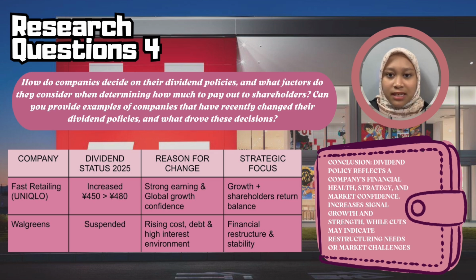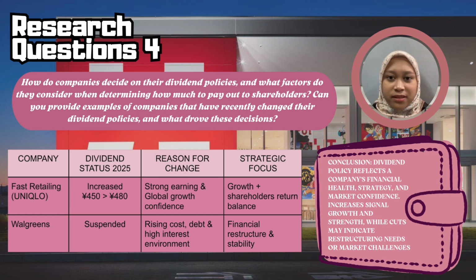We chose case studies for Fast Retailing and Walgreens. I will be presenting how Fast Retailing and Walgreens manage their dividend policy. We will explore how financial performance, market conditions, and strategy influence the dividend decision. Dividend policies are crucial in balancing shareholder returns with the company's long-term growth. Companies must weigh current profitability, future investment needs, and cash flow before deciding on dividend payouts. This decision reflects management's confidence in the business and shapes investor perception.